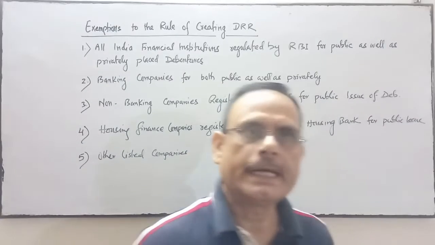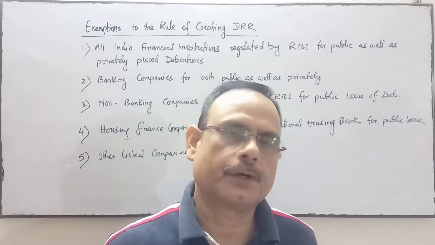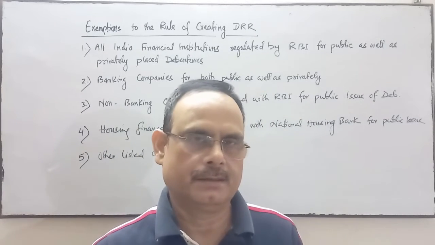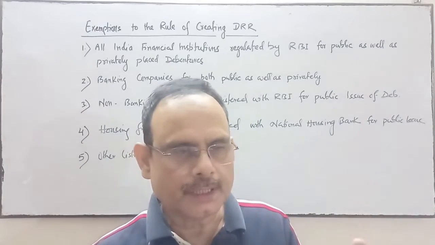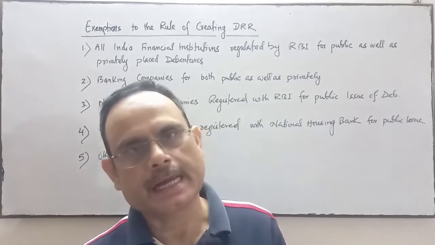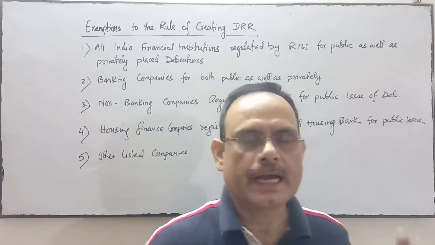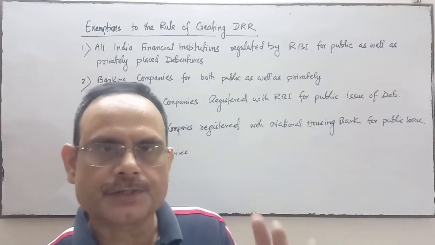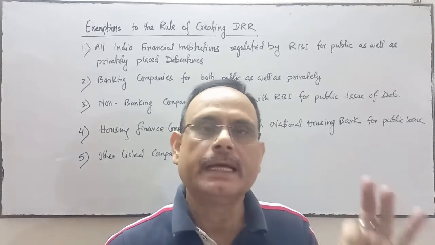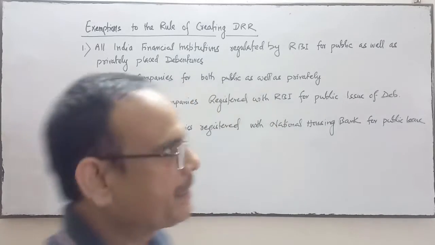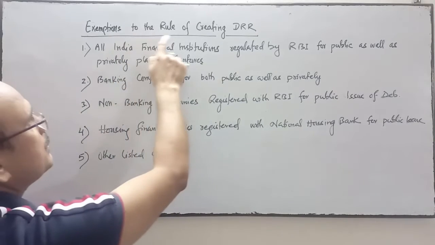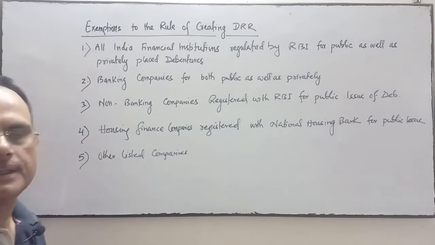Now next is exemptions for the creation of DRR. Who will not create DRR? Those to whom SEBI and the Companies Act 2014 have given exemption, an exception to the rule of creation of DRR.